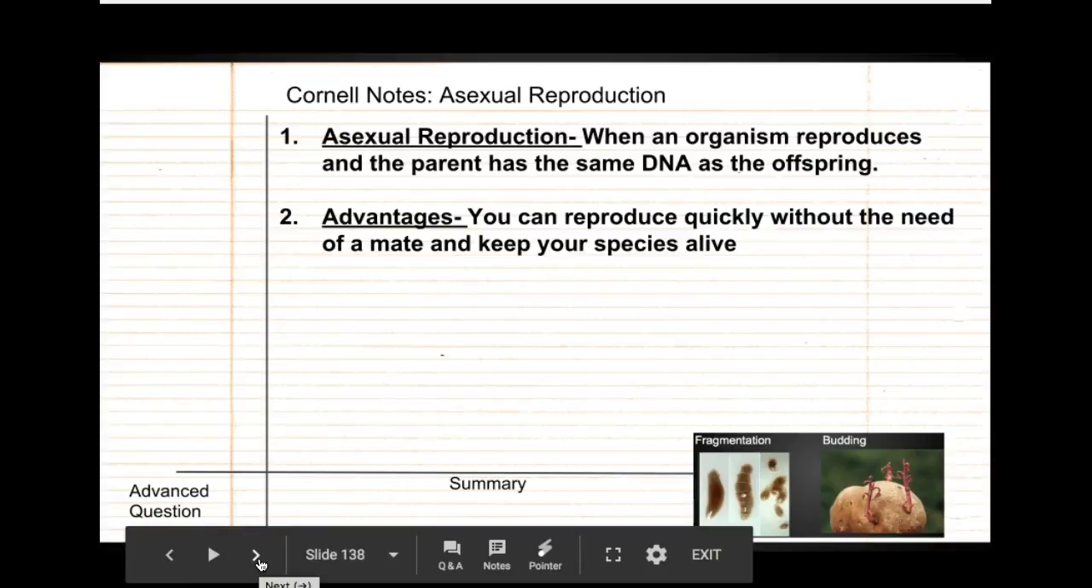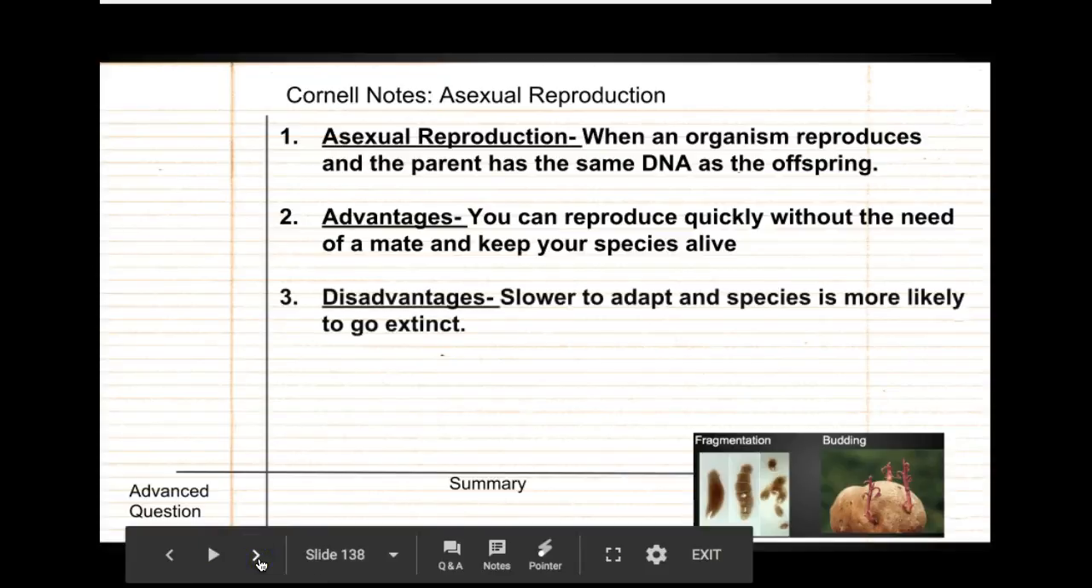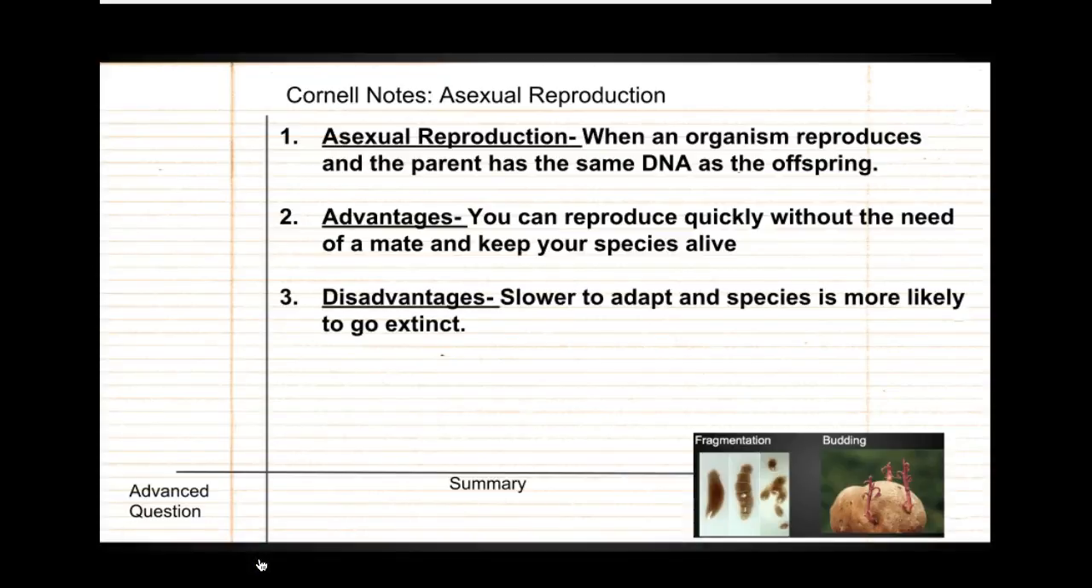What's a disadvantage? Us humans, we can't do it. Well, one of the disadvantages is that the species is slower to adapt. That means that if something attacks the species, let's say a virus, let's say us humans did reproduce asexually, because we would all have the same exact DNA, we would all look the same, it's a little bit more dangerous for us to get wiped out or become extinct, because if a virus knows how to attack one, it can attack all. So you're more vulnerable, genetically speaking.